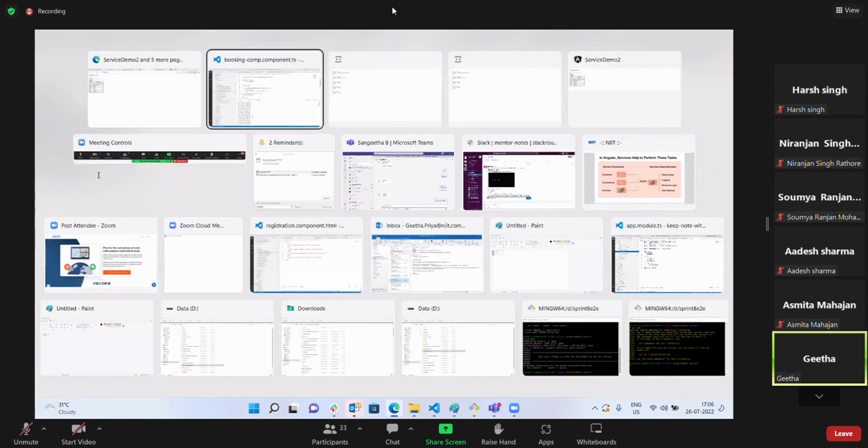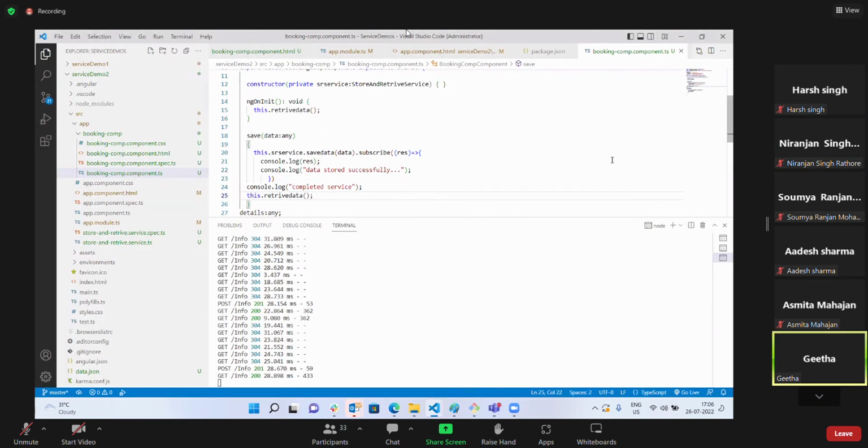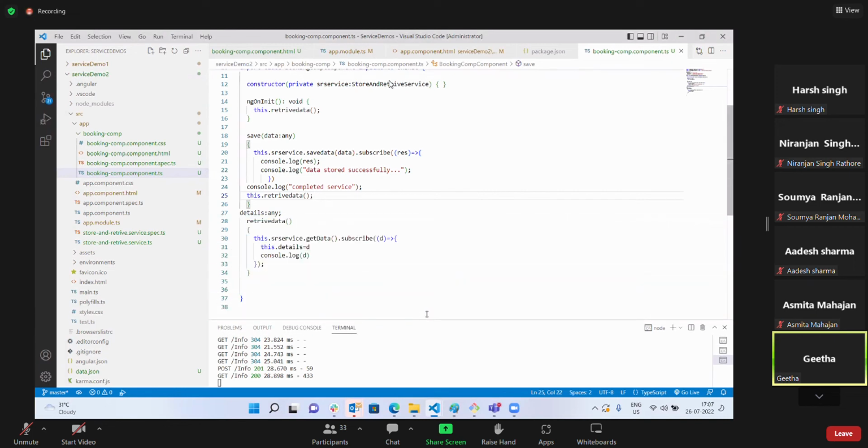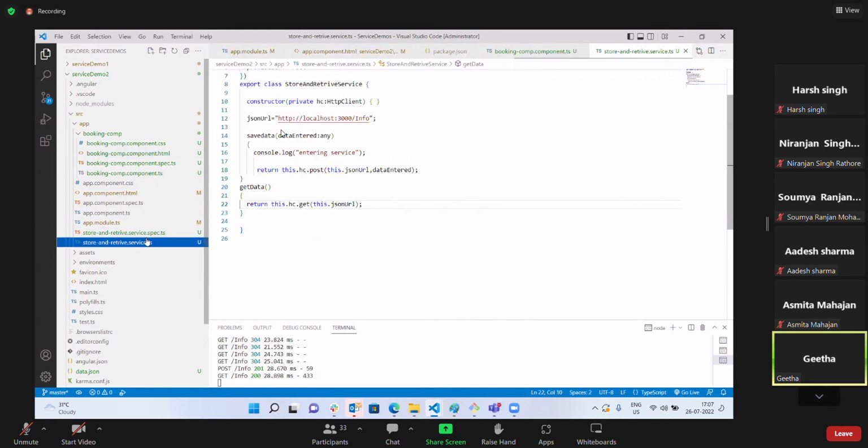So what we are doing here is storing in a JSON file and reading from a JSON file. Connecting to the database is not done by my component, it is done by my service. What is the service doing?